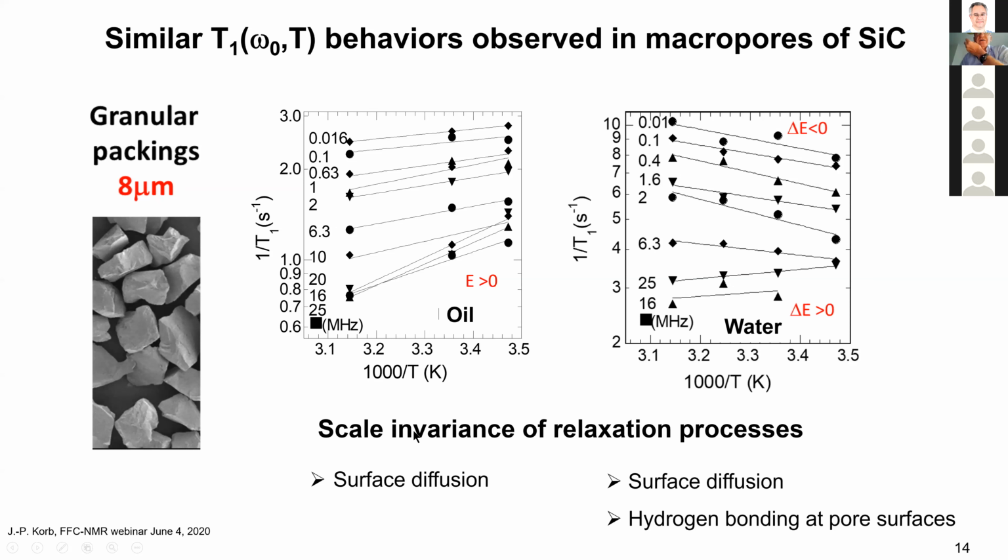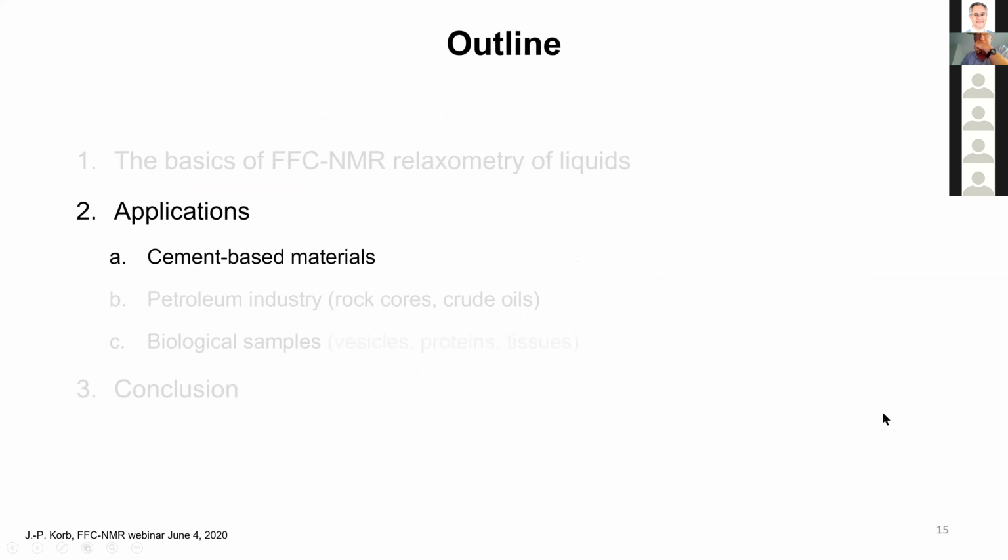So we prove that for this process, even if it is a macropore, with a very large pore value, what is important is the physical chemistry on the first neighbors of the surface. So we have a scale invariance of the relaxation process, either the surface diffusion for the oil when there is no interaction, or the surface diffusion and hydrogen bonding at the pore surface for a wetting liquid.